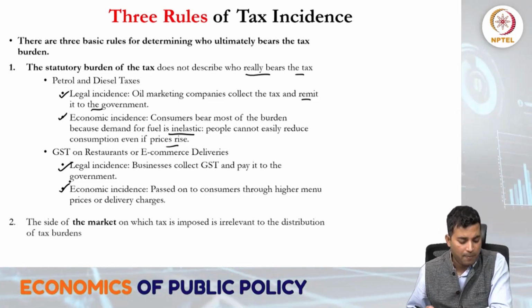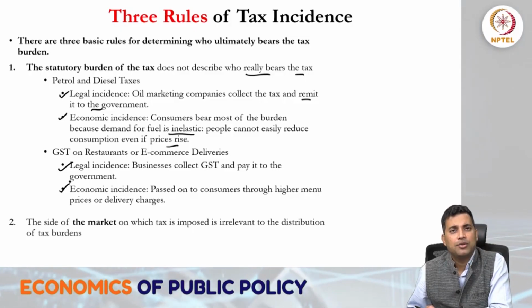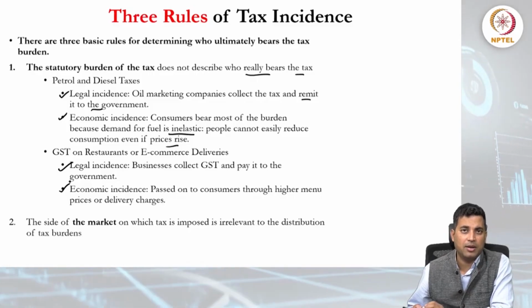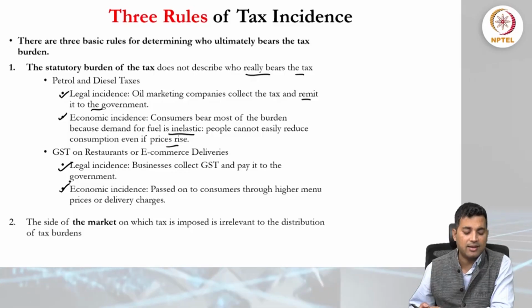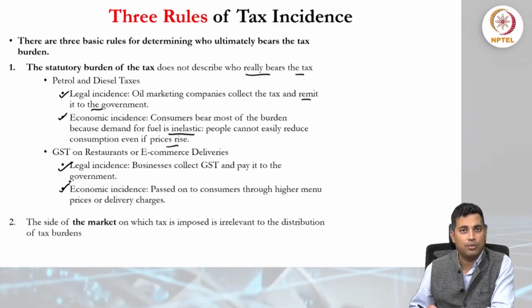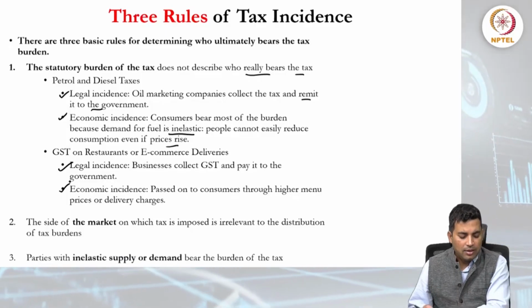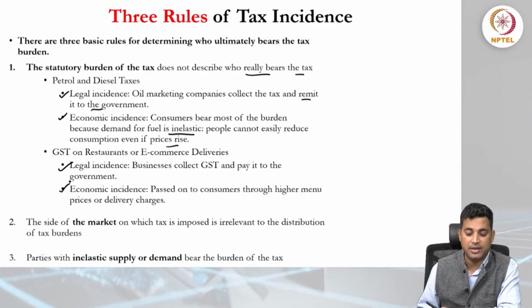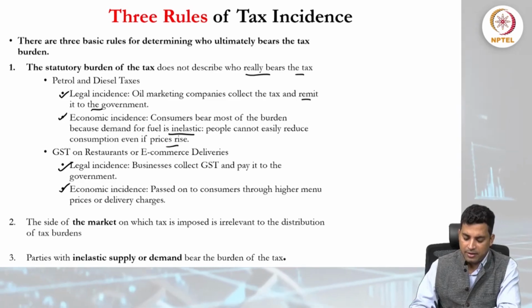The second point: the side of the market on which tax is imposed is irrelevant to the distribution of the tax burden. The market decides how much, and the equilibrium quantity and prices get decided, and that is how the tax burden is also decided. The parties with inelastic supply or demand, I'm just reiterating because this comes as a rule, bear the burden of the tax.